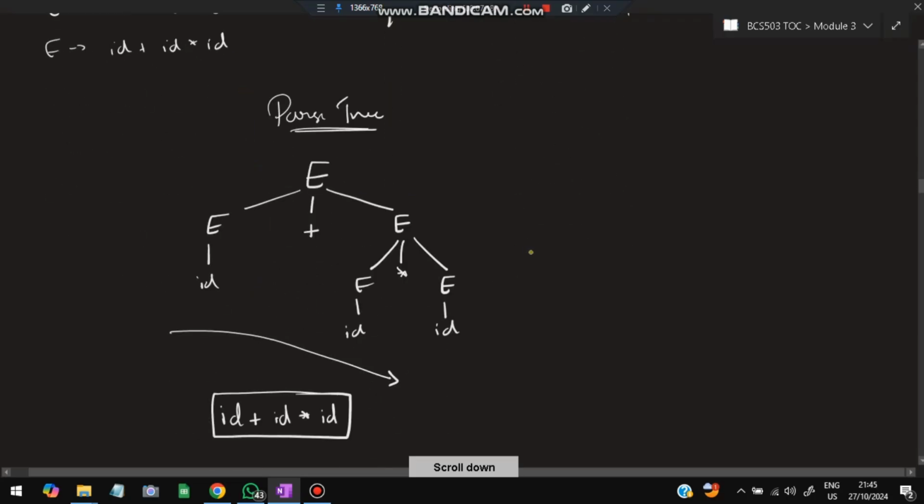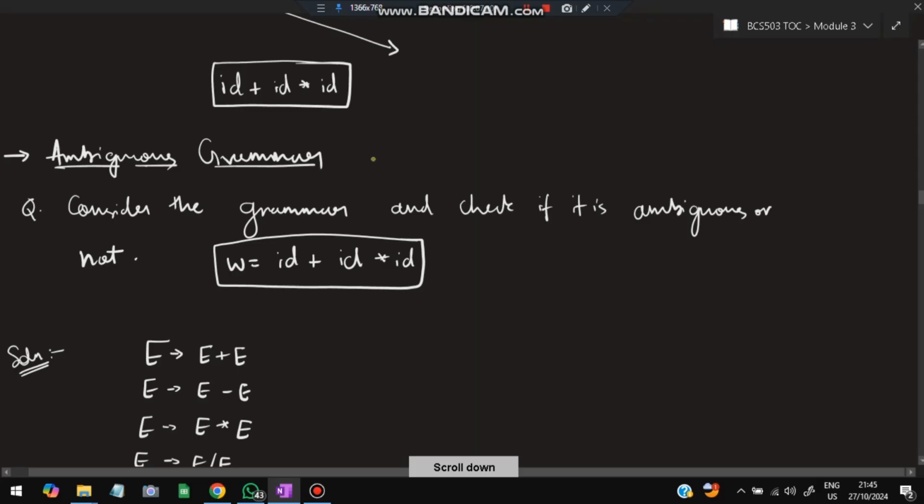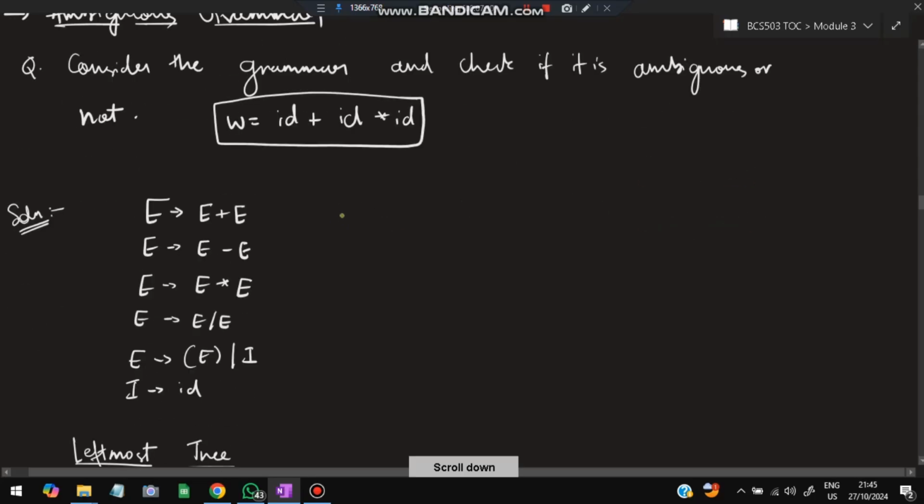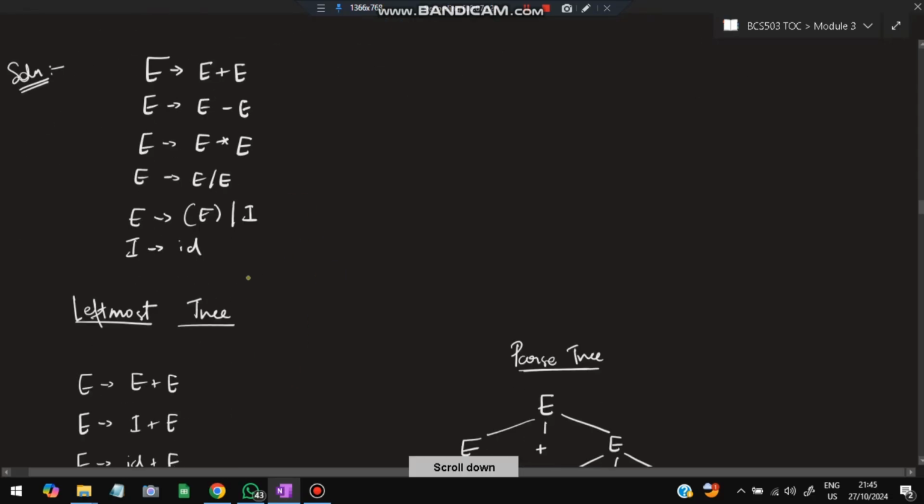Moving on, we have the ambiguous grammar. What do you mean by ambiguous grammar? We'll understand. Consider the grammar and check if it is ambiguous. The same question is given here. W is equal to ID plus ID star ID. Rules are given here. First write the rules. One thing is different here: E goes to E, or I goes to ID. You can't directly take ID here. You have to first take E, then you have to take I goes to ID, like that.